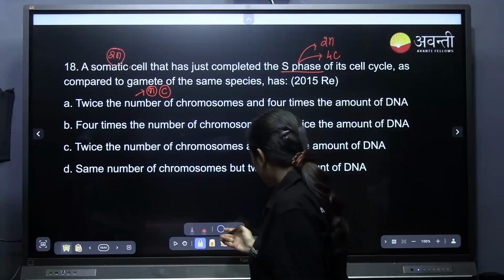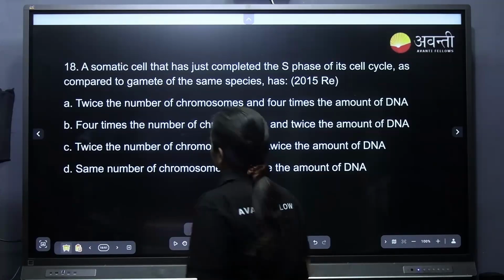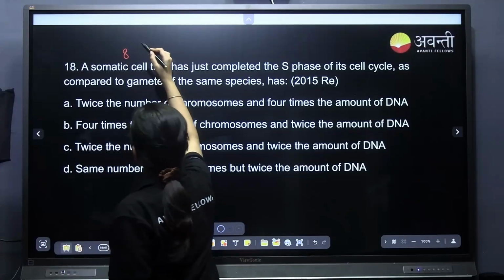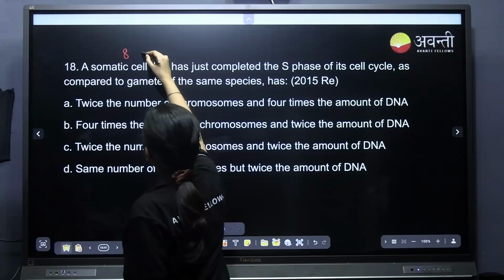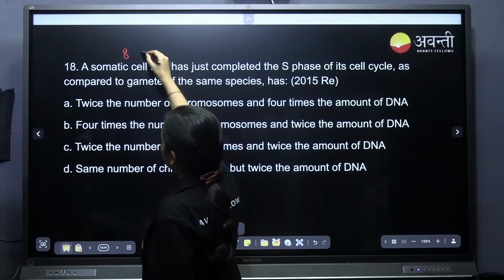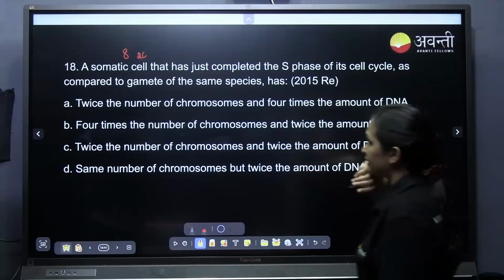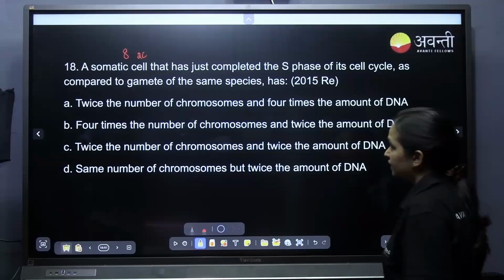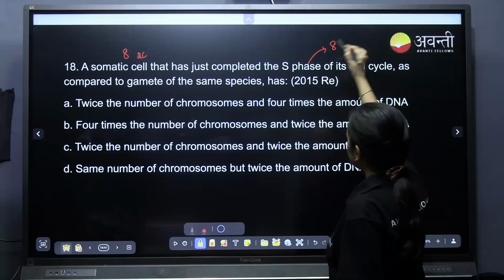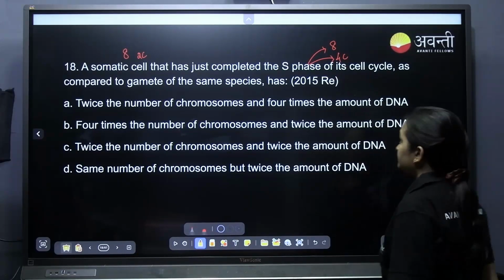Okay, we will take some numbers. For example, say the somatic cell has 8 chromosomes and the DNA content is 2C, as they have given 2C, before the S phase. Now after the S phase, the same number of chromosomes will be there, that is 8, and the content will be doubled, that is 4C.